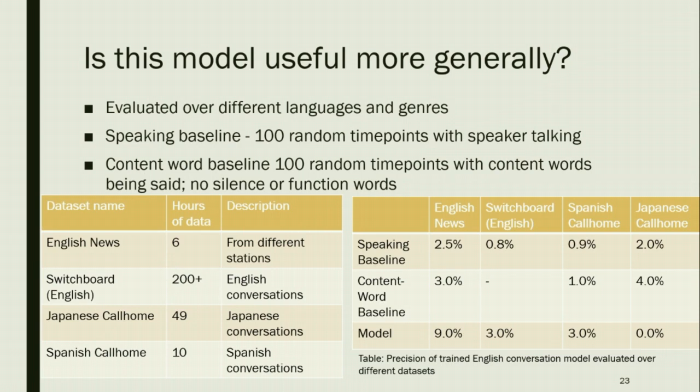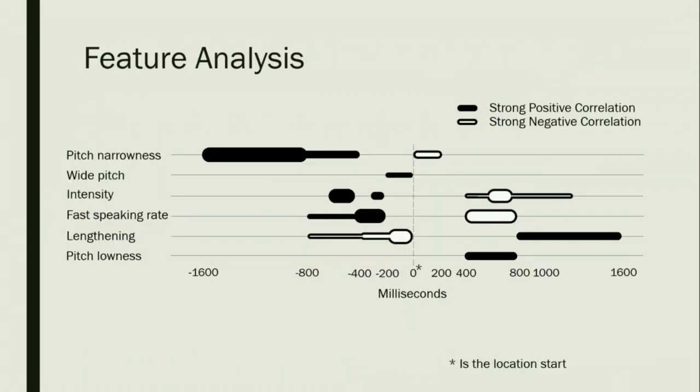So we computed the baselines, and we outperformed the baselines in English news, switchboard, and Spanish call home. But for Japanese, we actually did not do better than baseline. This was a very small scale experiment, and so these results don't indicate that there might be cross-language shared prosodic features. Next, we actually got a feature analysis from the linear regression model.